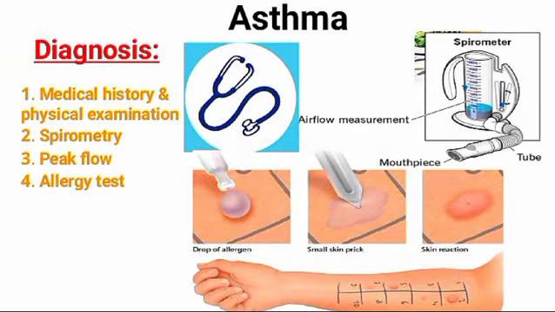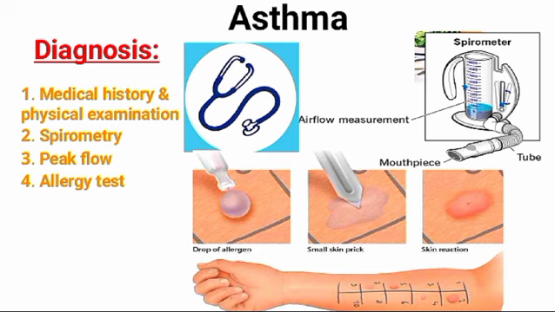Now, asthma diagnosis is based on several factors, including a detailed medical history, a physical exam, symptoms, overall health, and test results. Number one is medical history and physical examination. The first step in diagnosing asthma is to look for signs of asthma or allergies: wheezing, a runny nose or swollen nasal passage, and allergic skin conditions. Second is spirometry. This test estimates the narrowing of bronchial tubes by checking how much air you can exhale after a deep breath and how fast you can breathe out.